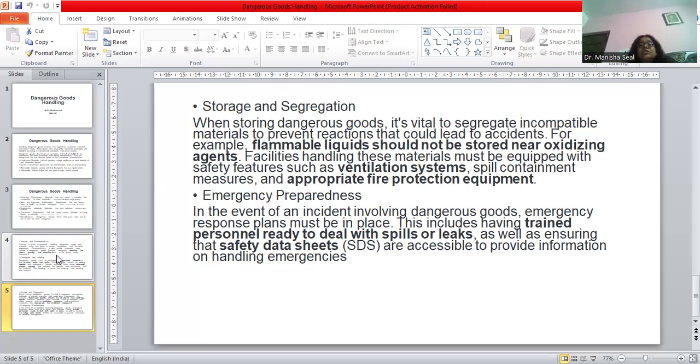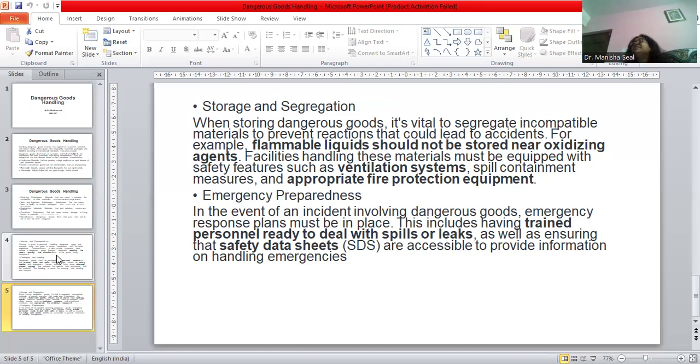Emergency preparedness is also one of the important aspects. Any kind of emergency that I come across while handling dangerous goods and items during transit, during transporting, during offloading or unloading, I should be very much trained, being a professional, to deal with these kinds of items.